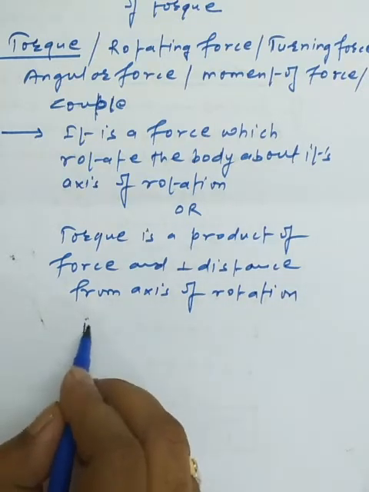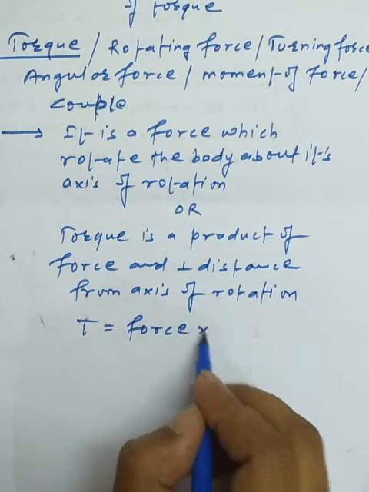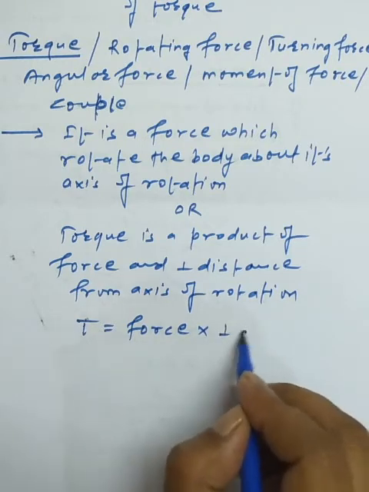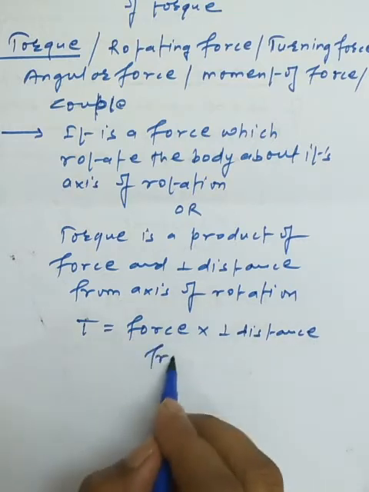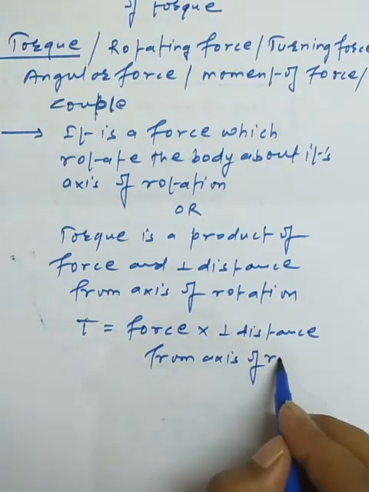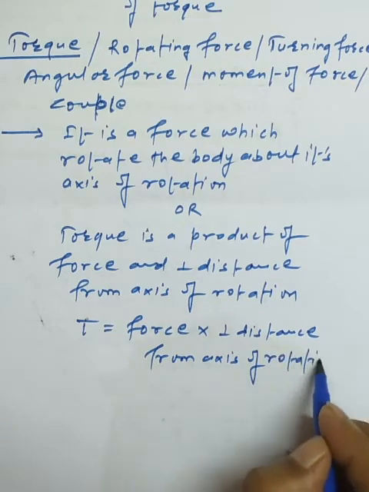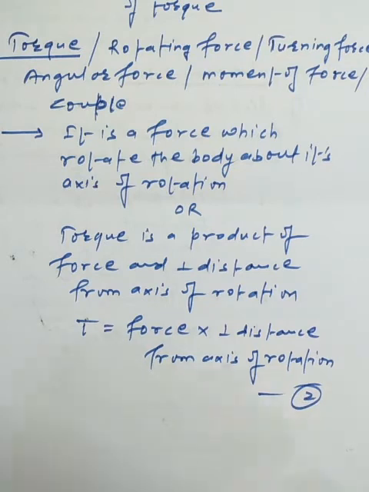So I am writing the simplest meaning: torque is equal to the product of force into perpendicular distance from the axis of rotation. So, on the diagram side, I am representing it in front of you.